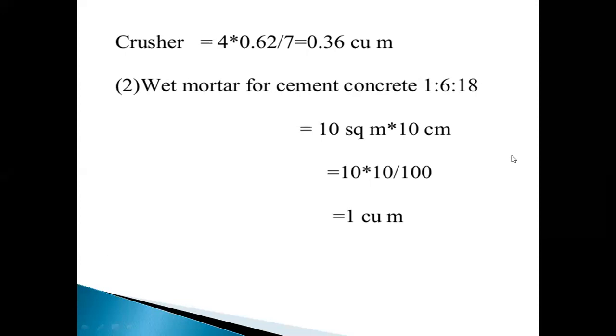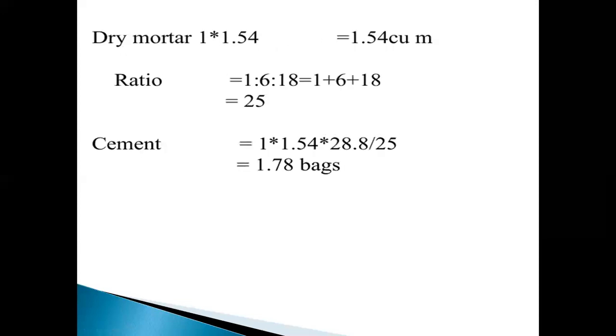Next mix proportion is 1:6:18. This is the wet mortar of the cement concrete. Here 10 square meters, into thickness of 10 centimeters. Then 10 into 10 divided by 100 is equal to 1 cubic meter. Next one, dry mortar: 1 into 1.54 equal to 1.54 cubic meters.